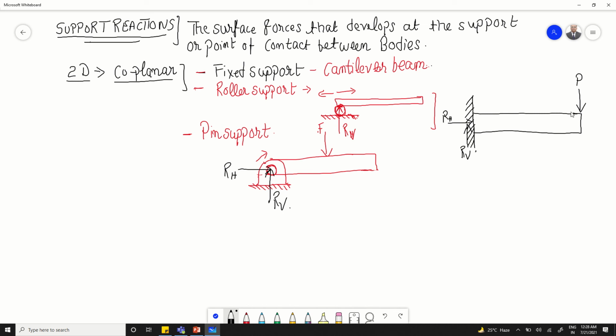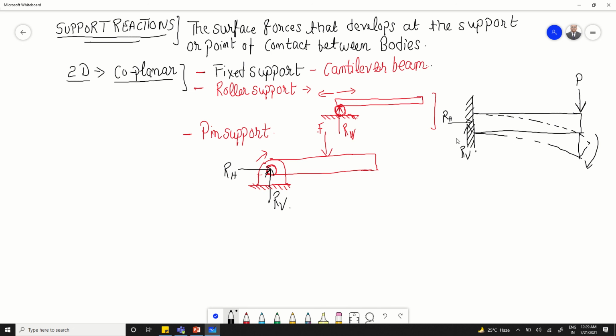Now due to this force, the beam will try to deflect this way, which means in addition to the deformation, or elongation, that is produced in this beam, there will be some sort of bending effect also, or we can say due to this force P there will be some moment also, in this direction.